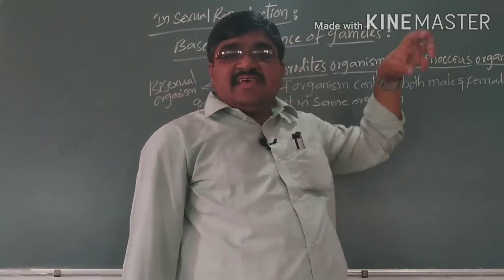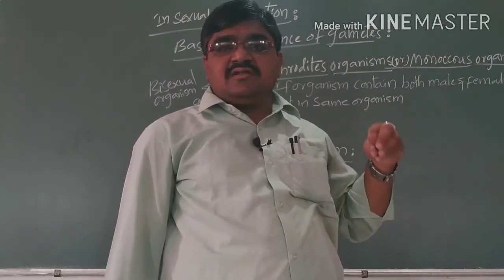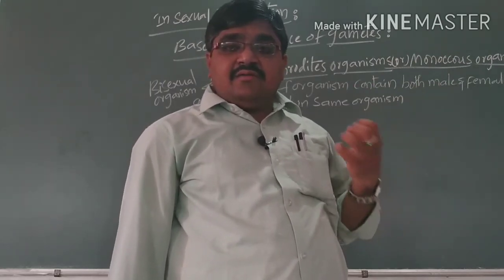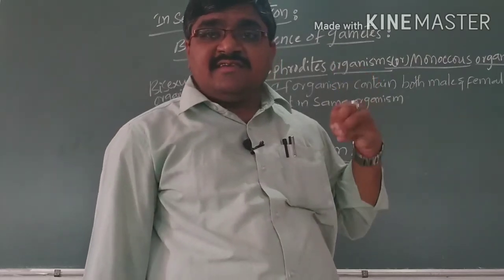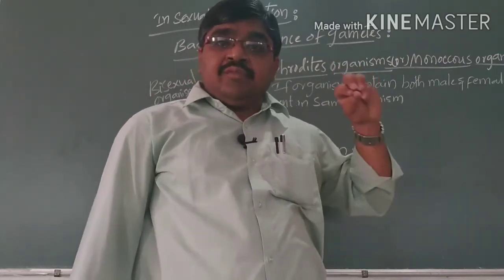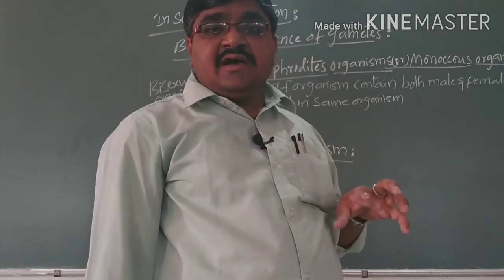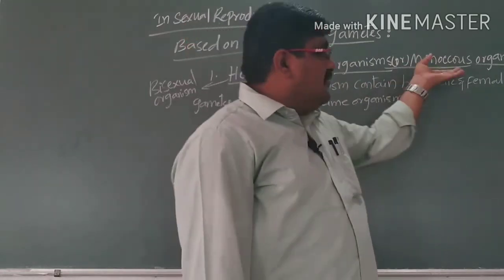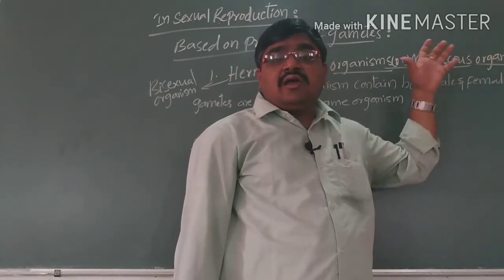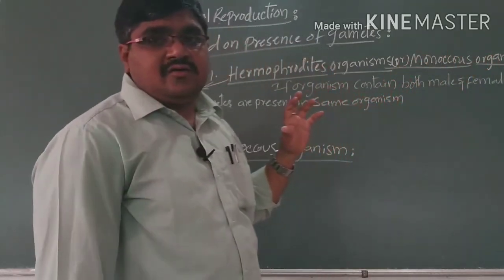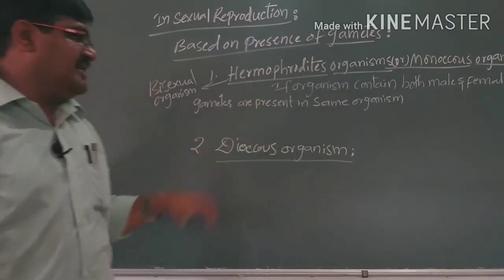Mono means single, ecious means gametes. A single organism contains both male and female gametes, so we call them monoecious organisms.